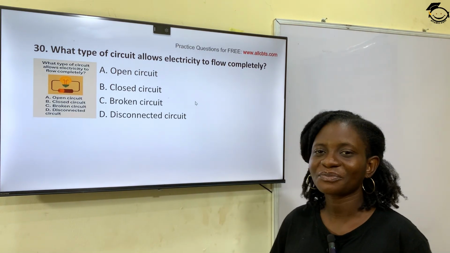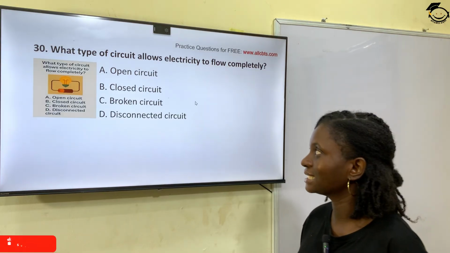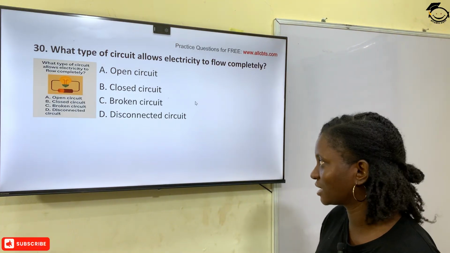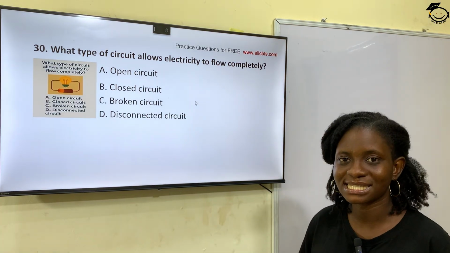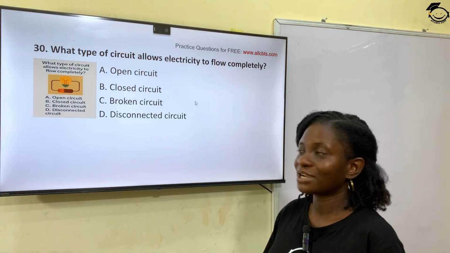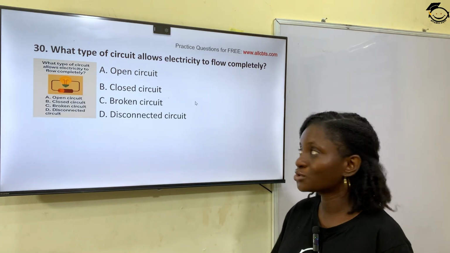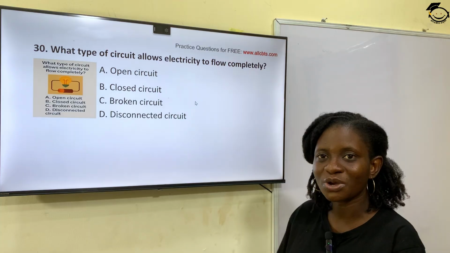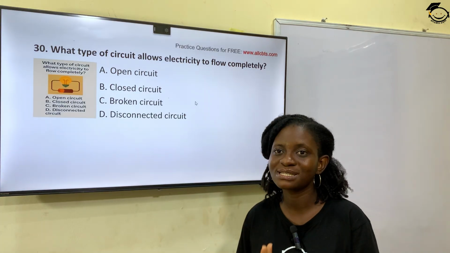Question 30. What type of circuit allows electricity to flow completely? Option A, open circuit. Option B, closed circuit. Option C, broken circuit. And option D, disconnected circuit. The correct answer here is closed circuit. Closed circuit is a type of circuit that allows electricity to flow completely because it has a complete path. So it ensures electricity flows completely. So the correct answer is B, closed circuit.